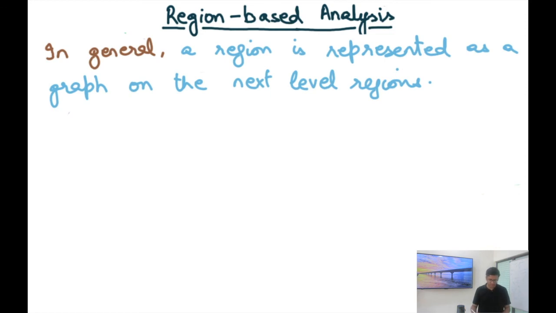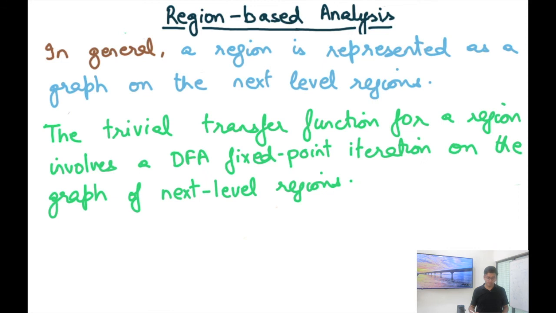In general, a region is represented as a graph on the next level regions. We've already seen examples of this. The trivial transfer function for a region involves a DFA fixed point iteration on the graph of the next level regions. And when I do the DFA fixed point iteration for the trivial transfer function, I can always use more sophisticated transfer functions for the next level regions. But for this particular region, I may be okay with just doing a regular DFA.